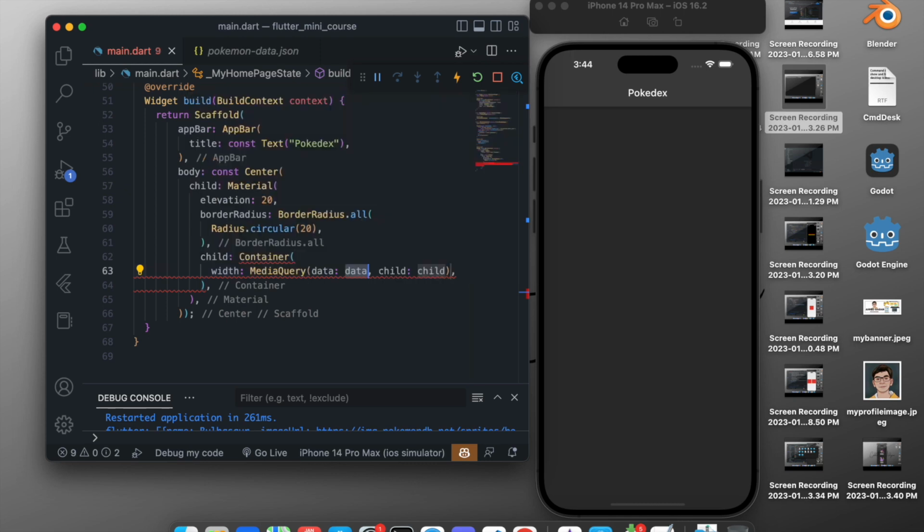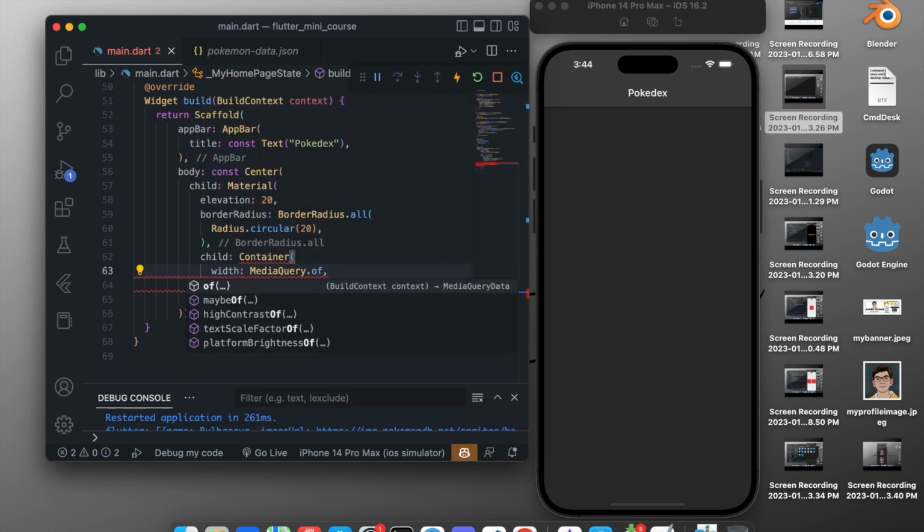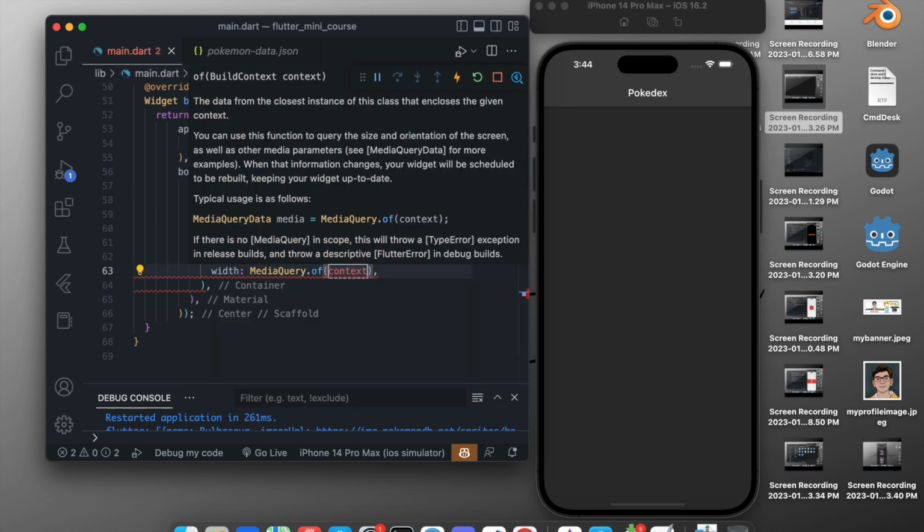So MediaQuery.of(context). This simply means that we are, okay, I am just explaining it simply, so don't take it seriously. I am just saying random things to explain what it does.